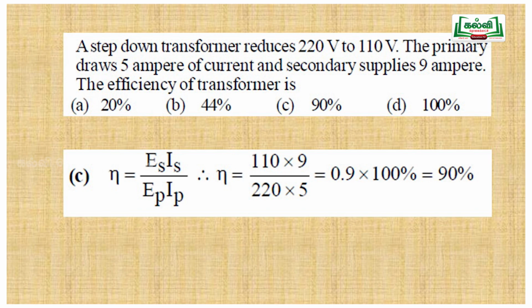Here it is given the input voltage is 220, output is 110, and the primary, that is input current, is 5 ampere, output current is 9 ampere. So 110 into 9 by 220 into 5 is equal to 0.9. So 0.9 is the efficiency. But in the options it is denoted in percentage, so you have to multiply by 100. So 0.9 into 100 is 90%. So option C is the answer.